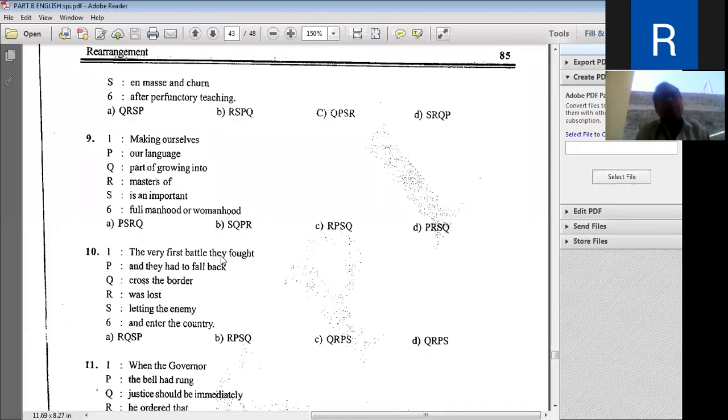The very first battle they fought, जो पहली लड़ाई थी जो लड़े वो, the very first battle they fought and they had to fall back. Cross the border. Was lost. Letting the enemy.